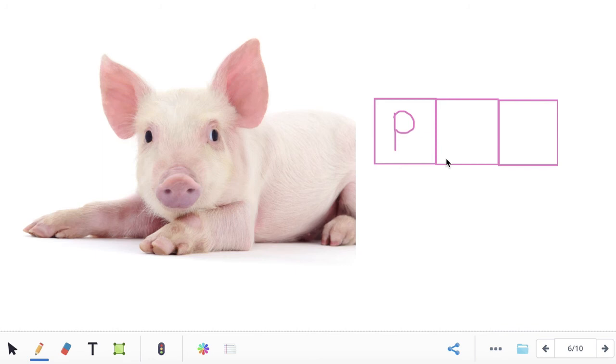I. What letter makes the I sound? I. What's the last sound you hear in the word pig? G. What letter makes the G sound? G. Sound this word out with me. P-I-G. Pig. This word is pig.